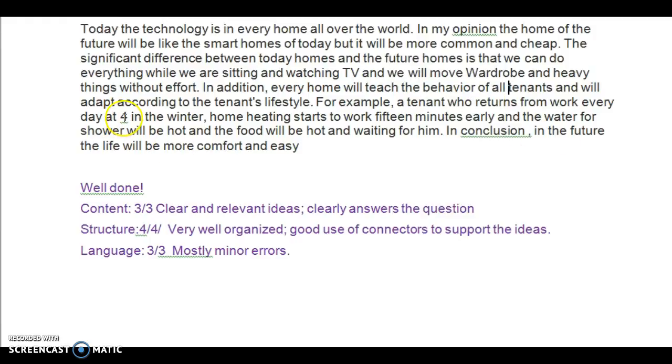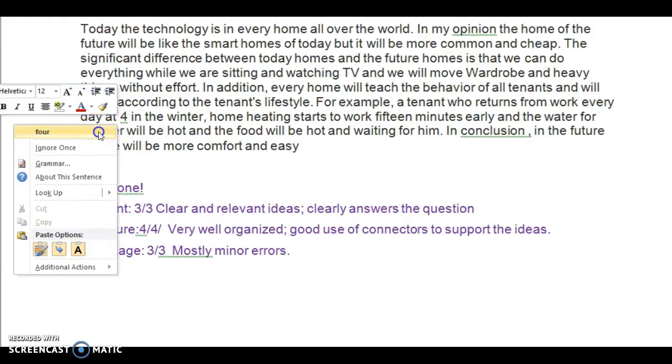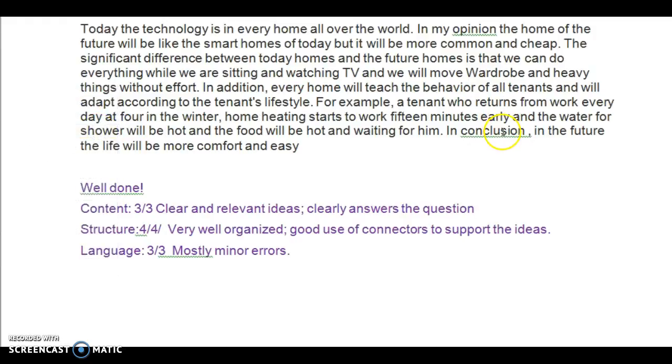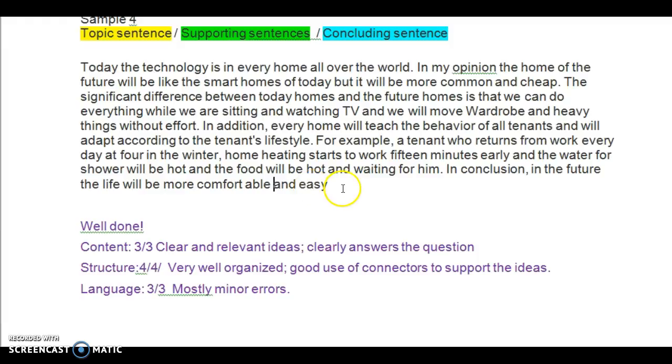And every day at 4, yes, we need the word and not the number in conclusion. And what have we done is more comfortable. It doesn't get everything, but it gets a lot. And what we have is a very good paragraph. Now let's listen to it.